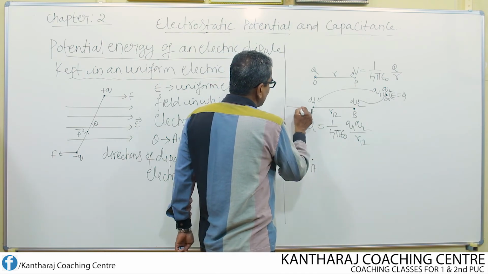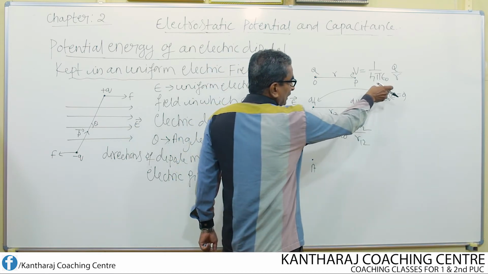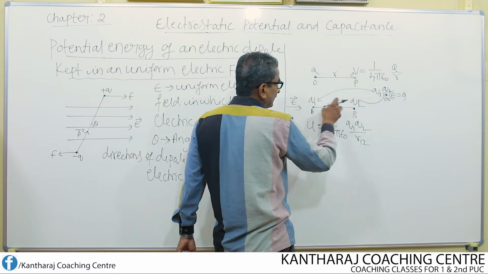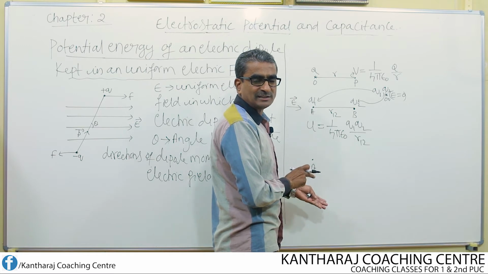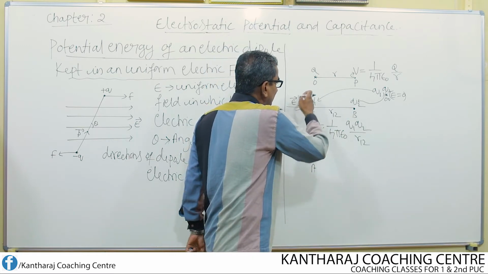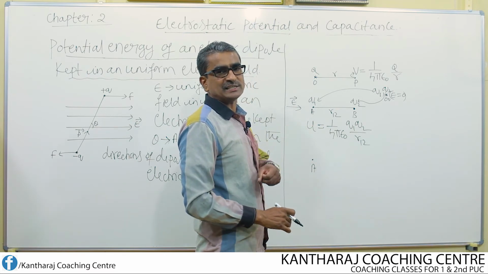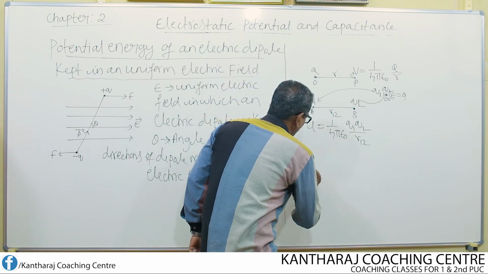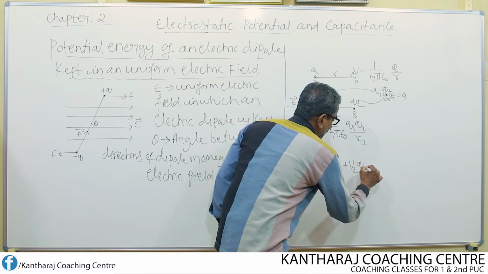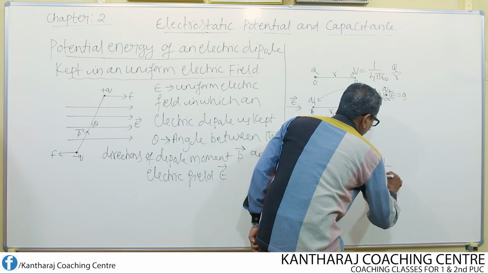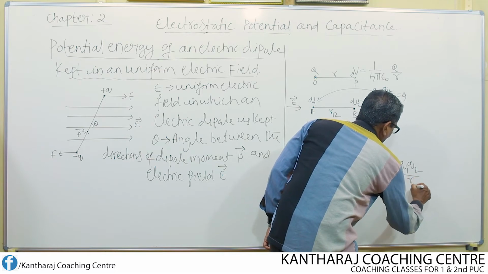Suppose if I apply an electric field, then the work done to bring the same two charges to the same two points against this electric field is once again stored in the system of two charges as potential energy, and that potential energy is given by the equation U equal to V1 Q1 plus V2 Q2 plus 1 over 4 pi epsilon naught Q1 Q2 divided by R12.